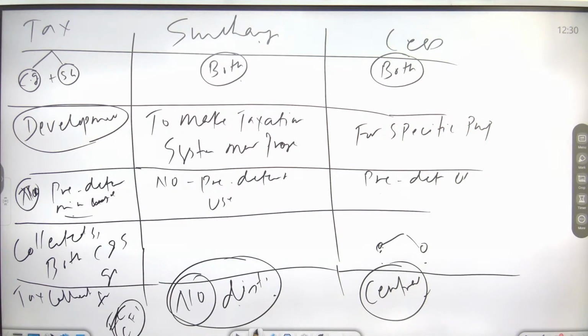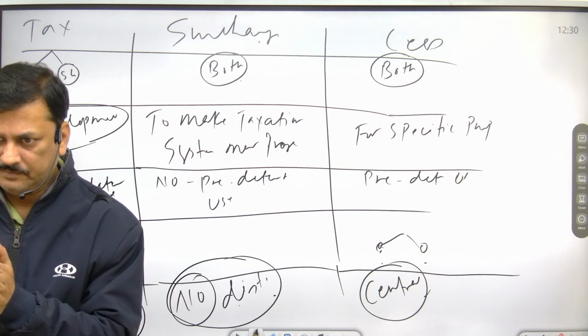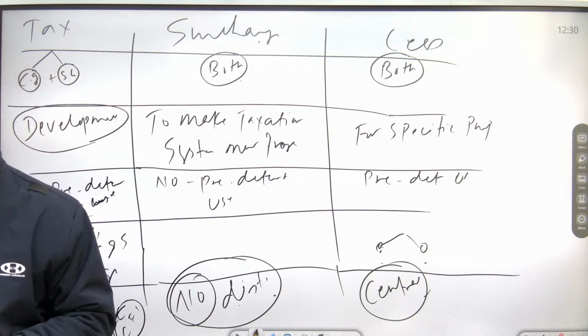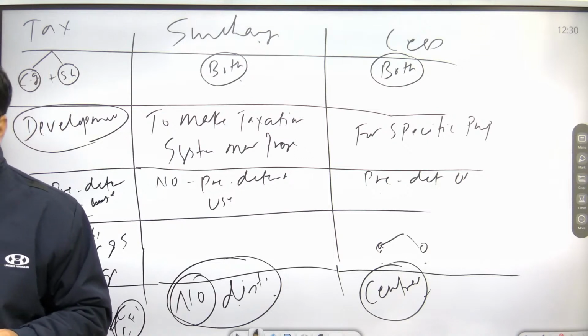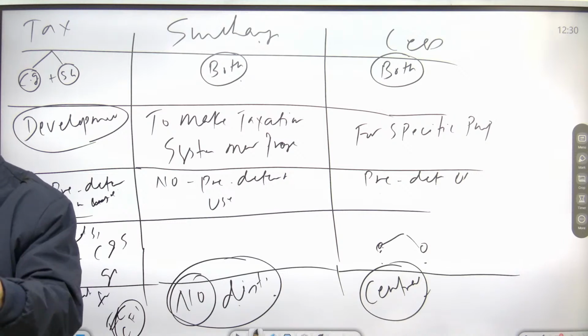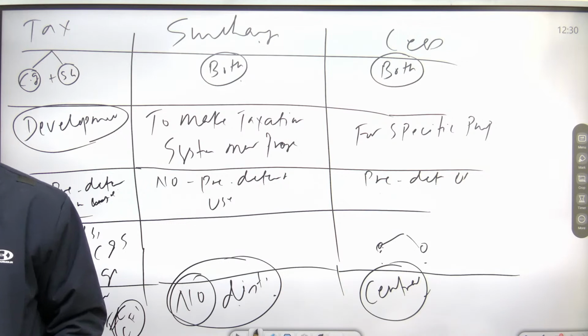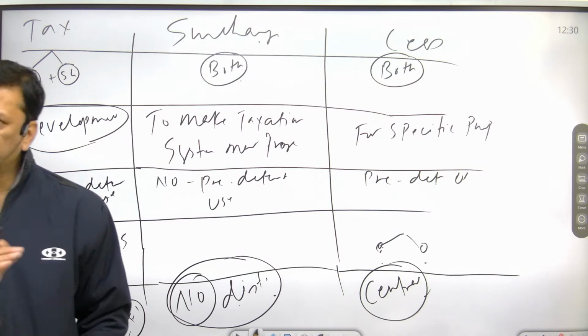So I hope it is clear. A special fund: for example, education cess will go to the education department, and it will be managed by that department only. I hope it is clear to all of you.